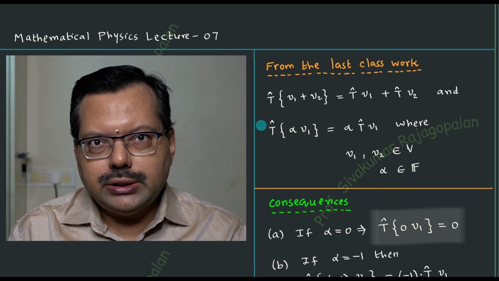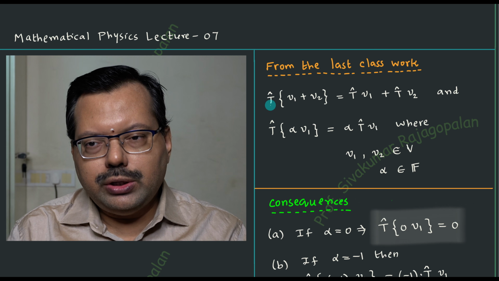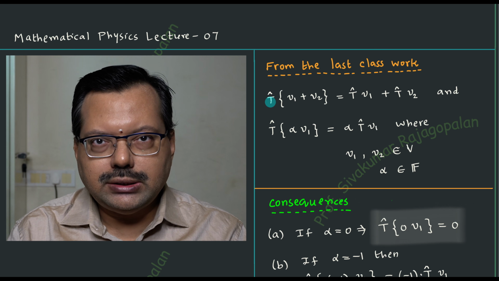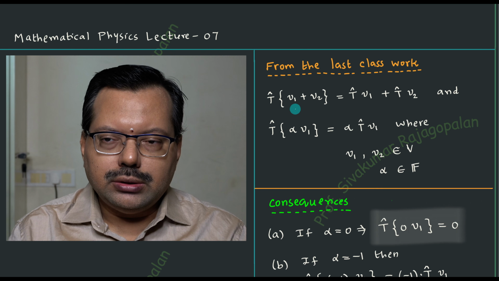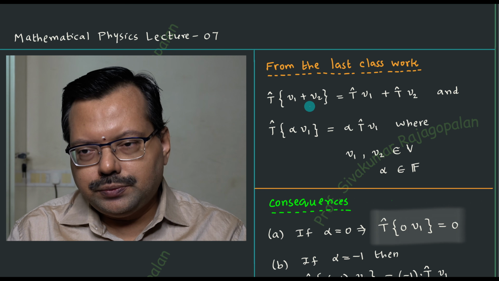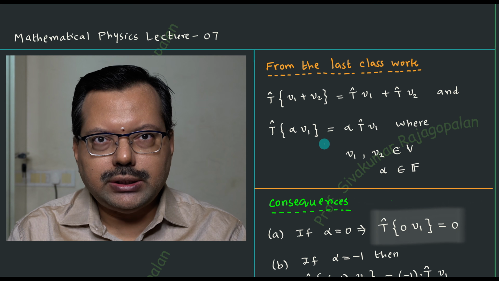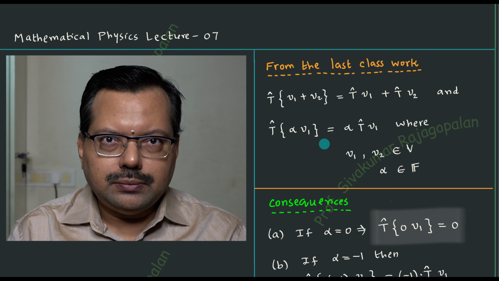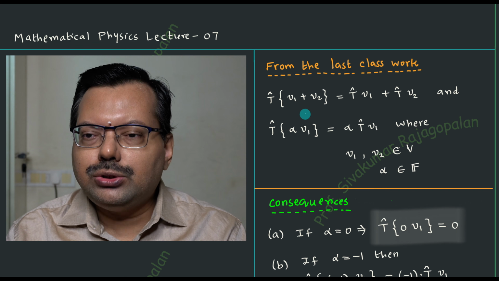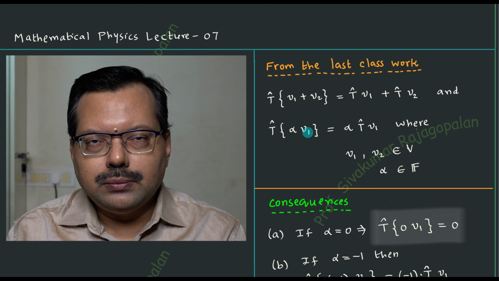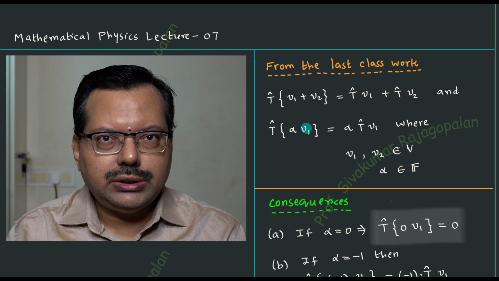So the point to be noted is: how do I know whether a given operator capital T is linear? The answer is you'll have to verify whether this first equation, whatever is written here, for the addition of the vectors, and then the second property where you have the scalar multiplication, these two things have to be satisfied. So if you have an operator where the two equations are satisfied, then we make a conclusion that the given operator is linear, otherwise not.